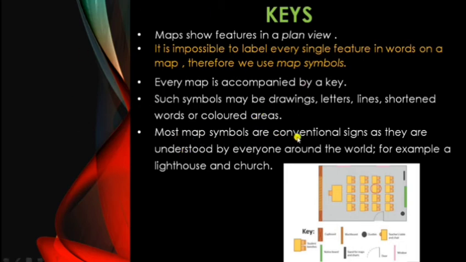Most map symbols are conventional signs, as they are understood by everyone around the world. This means they are signs which can be very easily understood by any person, like a lighthouse or church. If there is a church, you will see a symbol of a cross, so it is easy to identify that the church location is here. If a lighthouse shape is drawn, then one can identify that towards the sea route this is the nearest lighthouse.